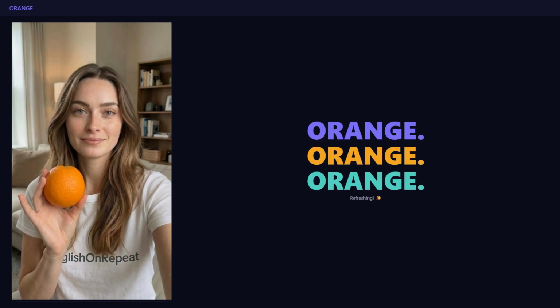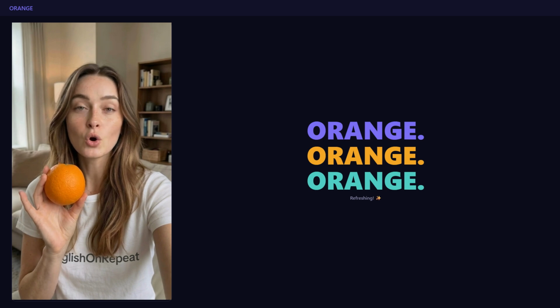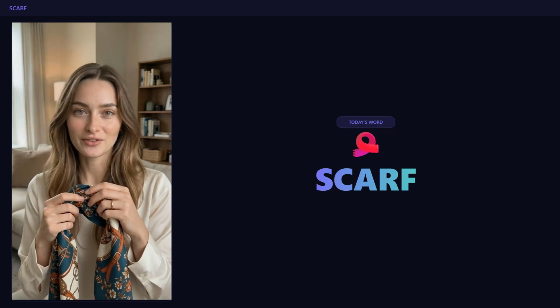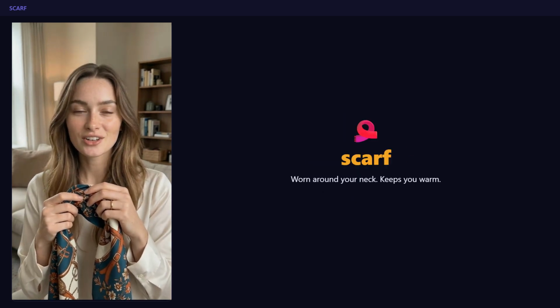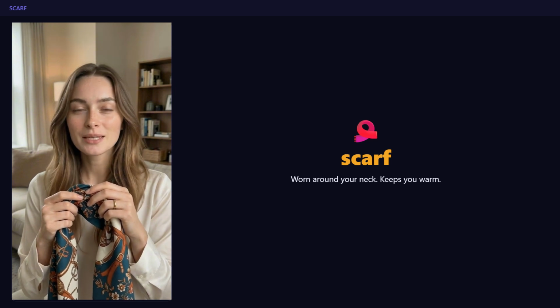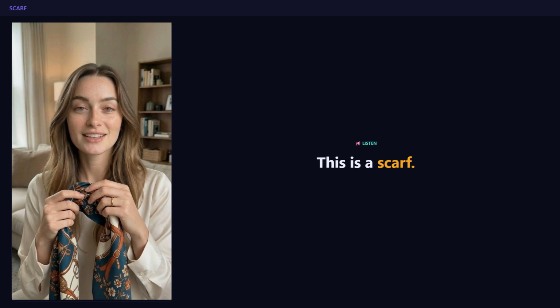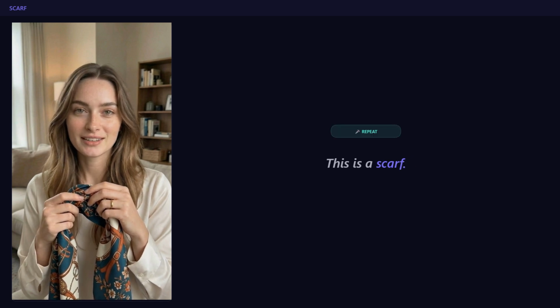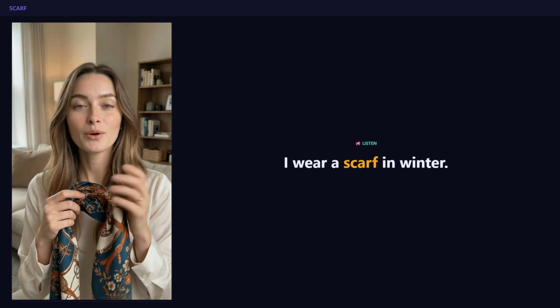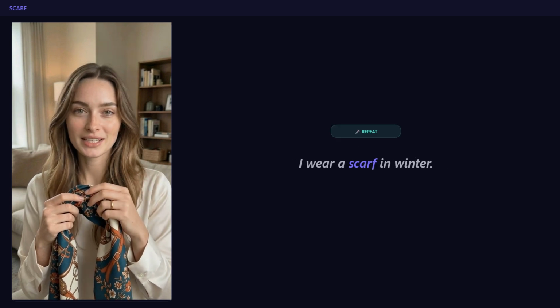Today's word is scarf. A scarf is something you wear around your neck. It keeps you warm. Repeat after me. Scarf. This is a scarf. Repeat. This is a scarf. I wear a scarf in winter. Repeat. I wear a scarf in winter.